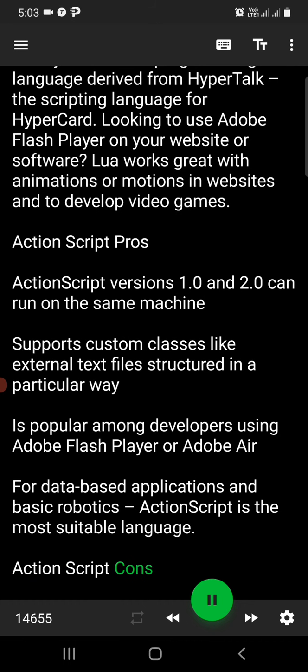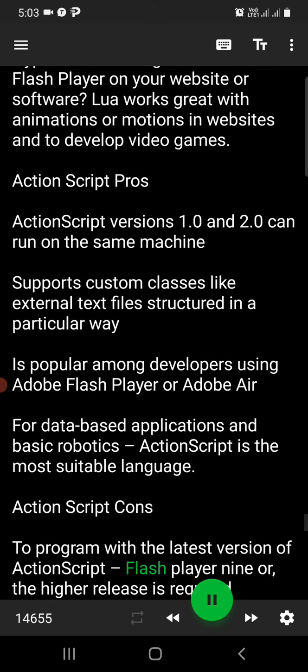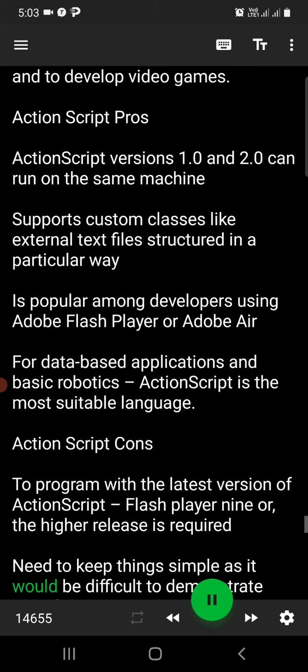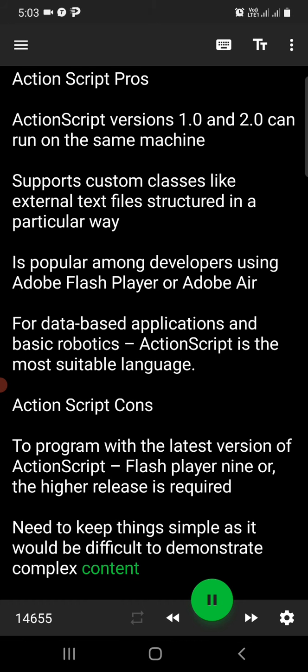ActionScript cons. To program with the latest version of ActionScript, Flash Player 9 or the higher release is required. Need to keep things simple as it would be difficult to demonstrate complex content.